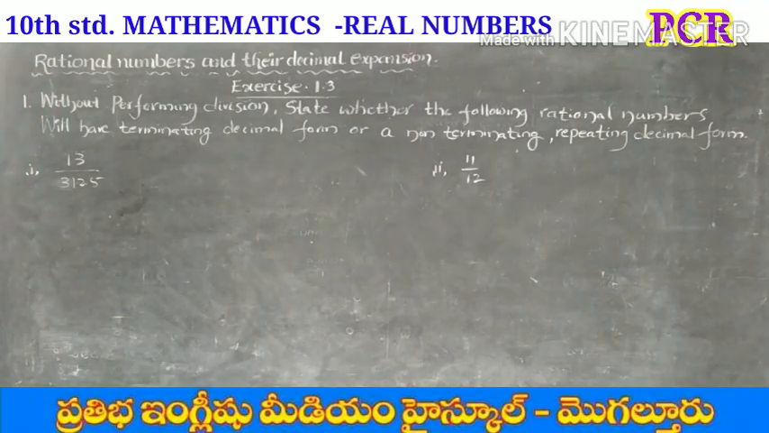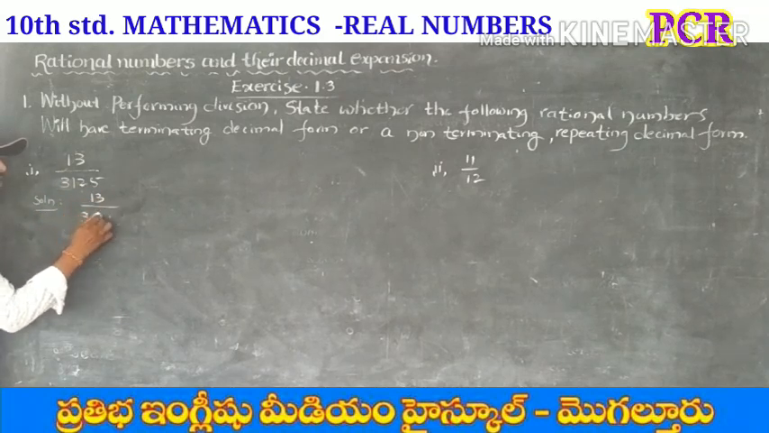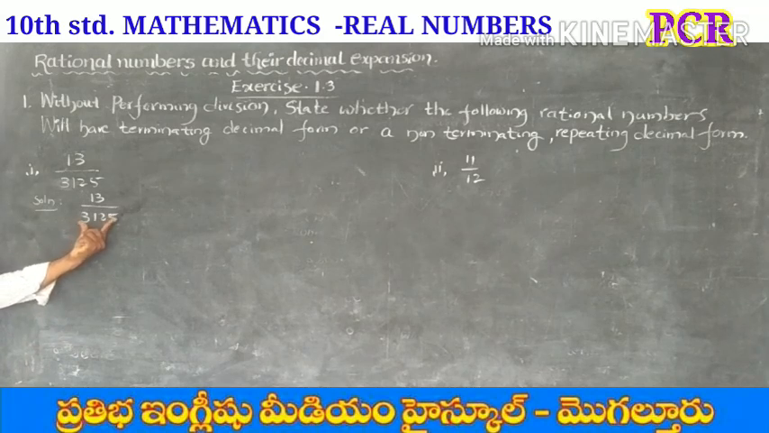Without performing division, state whether the following rational numbers will have terminating decimal form or non-terminating repeating decimal form. How can we conclude whether it is non-terminating or terminating? So what is the given number? 13 by 3125. So we can do the prime factorization of the denominator.